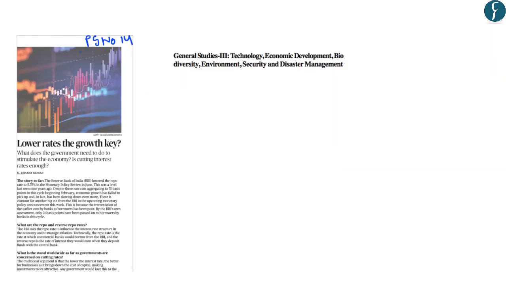Now, this article on page number 14 seeks to analyze the reasons for poor monetary policy transmission in India. And it also highlights that low interest rates alone may not be sufficient to boost economic growth in India. So, this will form a part of the General Studies paper 3 under the topic Economic Development.